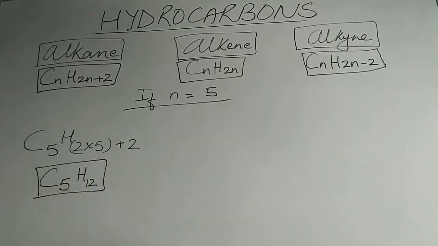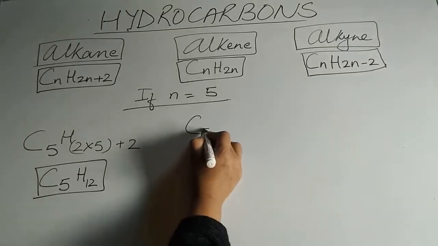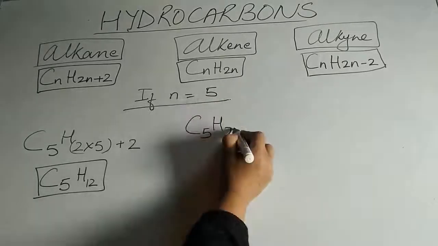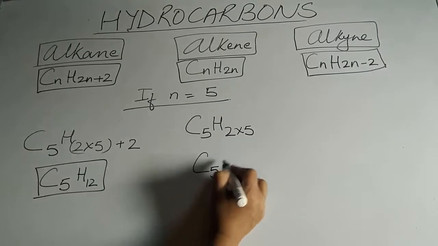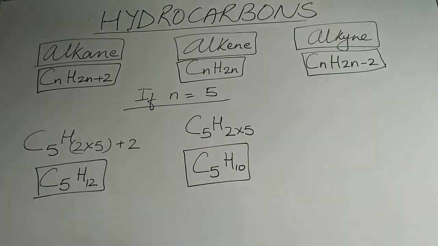This becomes the formula. Moving on to alkenes. Again N is equal to 5. So this becomes C5H. 2 into N means 2 into 5. So your formula becomes C5H10. Right? For alkynes,